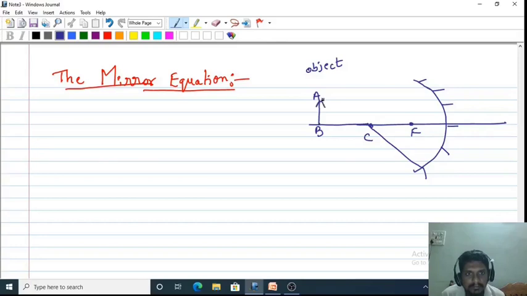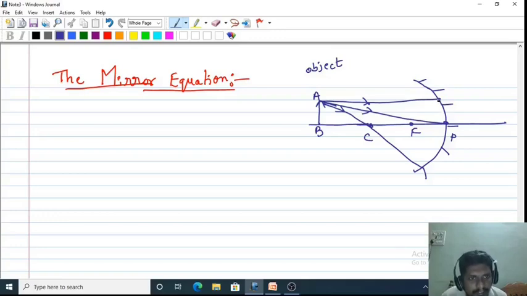This is an object and a parallel ray of light, and one more light ray that is passing through the center of curvature. The other is directed towards the pole, let this represent the pole. I'm taking three light rays here. You can take one more which is passing through the focus also, but this is enough.